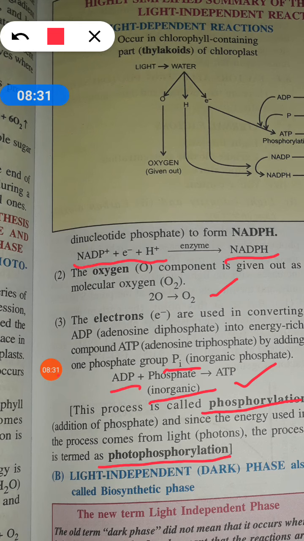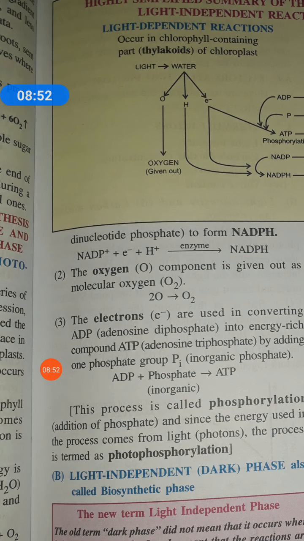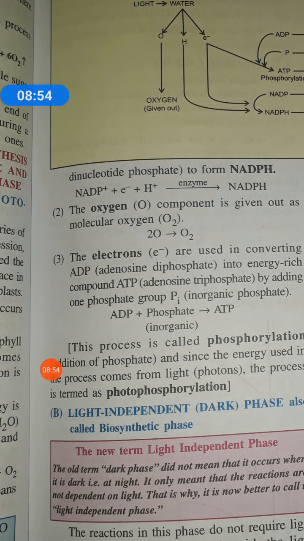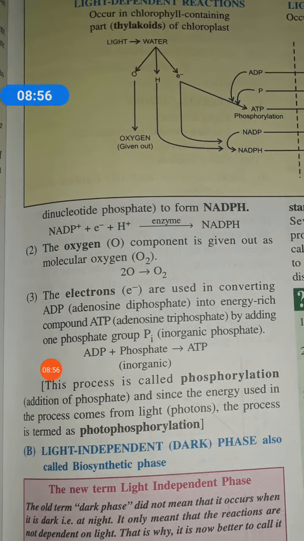So children, at the end of light reaction, what have we got? We have got oxygen which is given out. We have got two energy rich compounds, that is NADPH and ATP, due to electron and hydrogen given out during photolysis of water. Now you must be thinking, where is carbon dioxide here? So let's see what happens to carbon dioxide. It comes in the second phase, that is light independent phase.